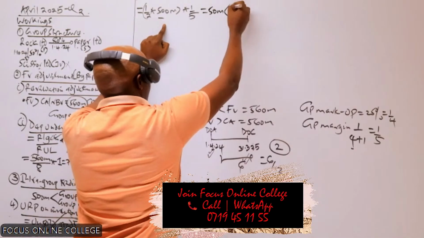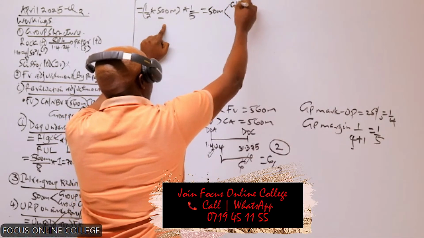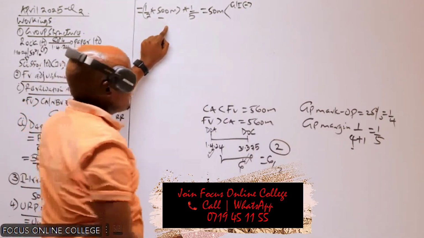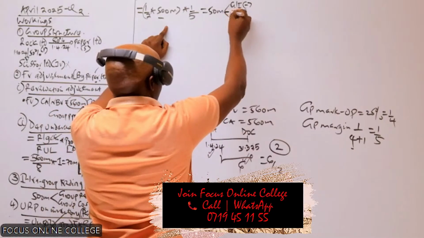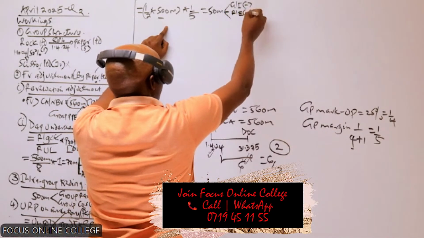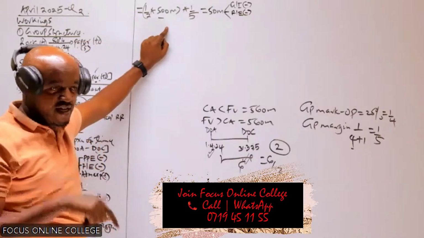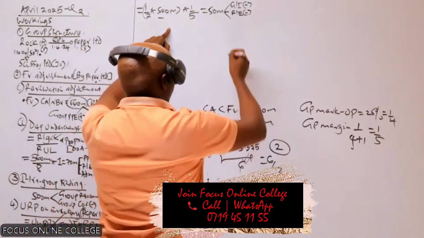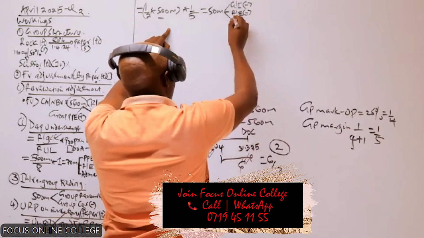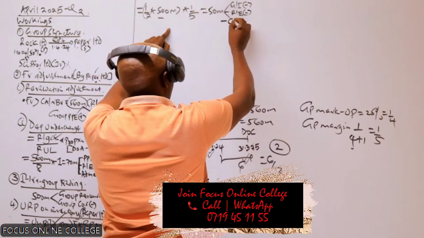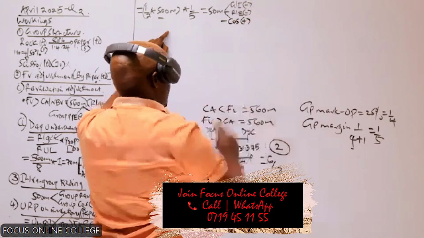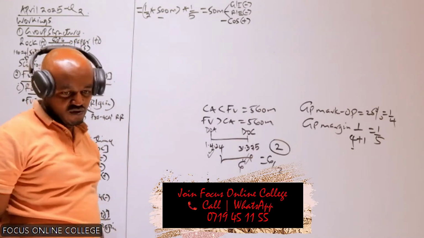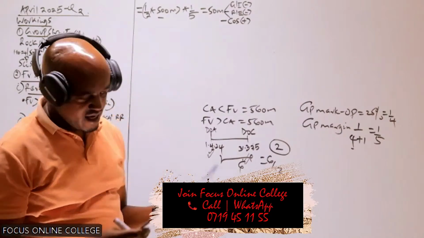So this unrealized profit, number 1, will be deducted from the group inventory in preparing our consolidated balance sheet. Number 2, this will also be deducted from the retained earnings of the selling company. The selling company is Paper, so that will be deducted from the retained earnings of Paper. And then in preparation of the consolidated statement of profit or loss, this should be added to the group cost of sales. Those are the 3 adjustments which will be made as far as unrealized profit is concerned.